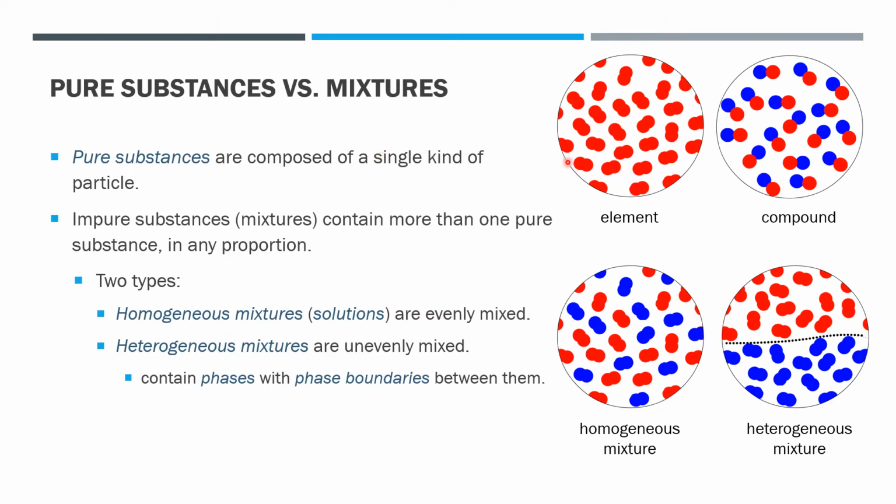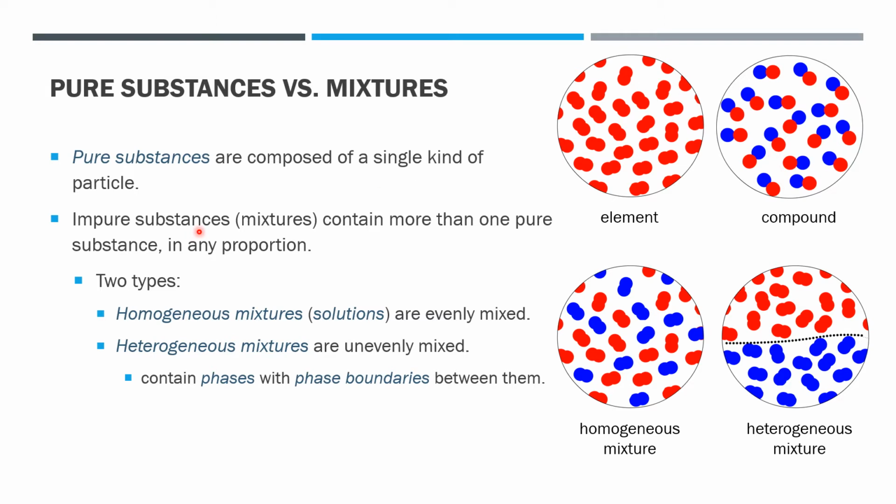On the right here, you can see a sample of O2, which contains just O2 molecules. It's an element because it contains only one kind of atom, and it's a pure substance because it contains one kind of molecule. Further to the right here, you have a sample of NO, nitrogen monoxide. It's a compound because it contains more than one kind of atom bound in a specific arrangement. The specific arrangement is that there's one nitrogen bound to one oxygen in every single one of the molecules of this stuff. It's also a pure substance because it contains a single kind of molecule.